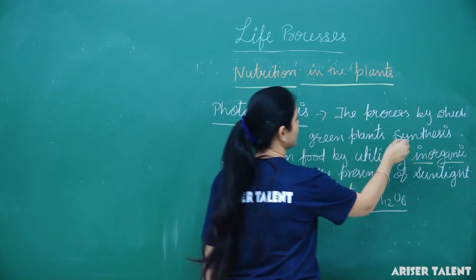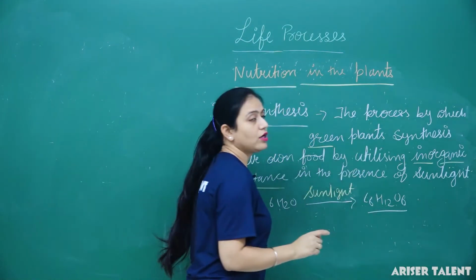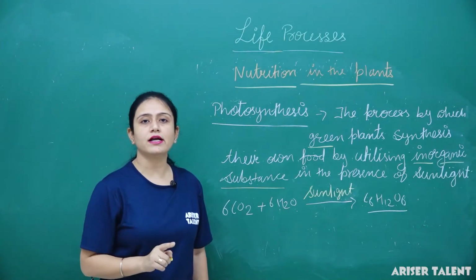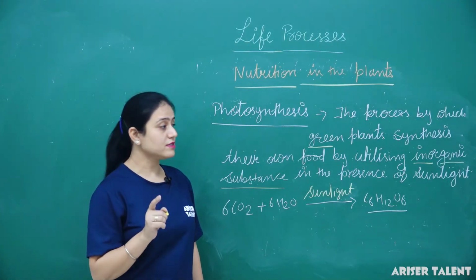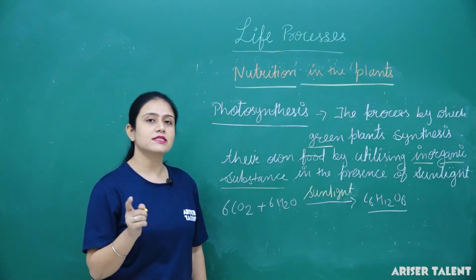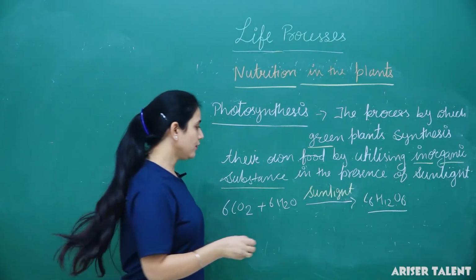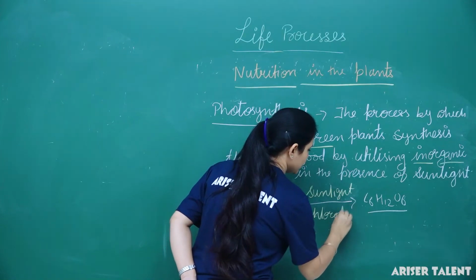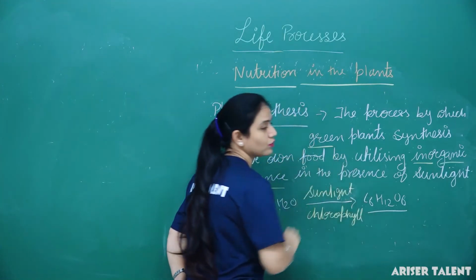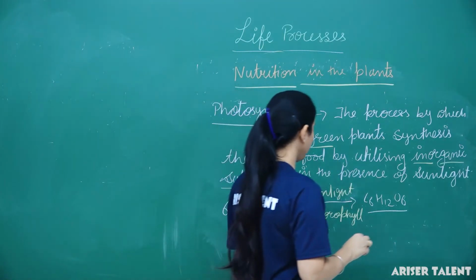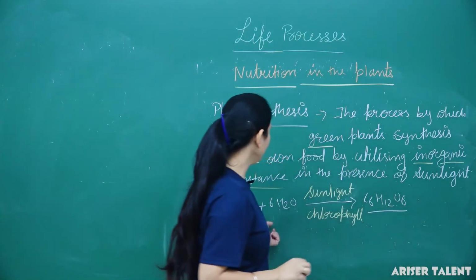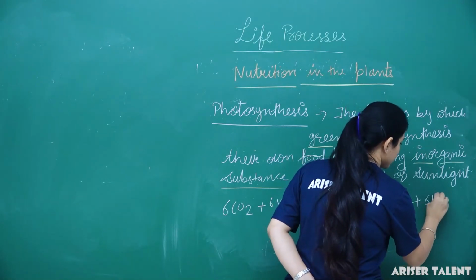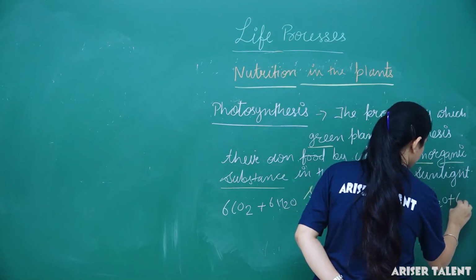And here I mentioned green plants because only green plants can perform photosynthesis, as they contain the green pigment responsible for photosynthesis, which is known as chlorophyll. So in the presence of sunlight and chlorophyll, the actual reaction is 6 CO2 plus 12 H2O gives C6H12O6 plus 6 H2O plus 6 O2.